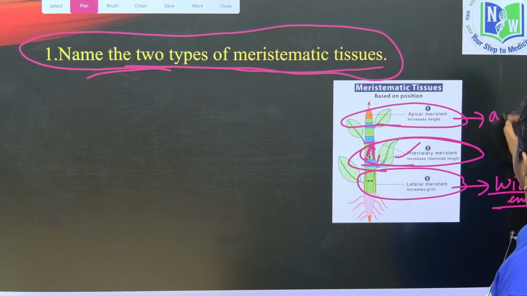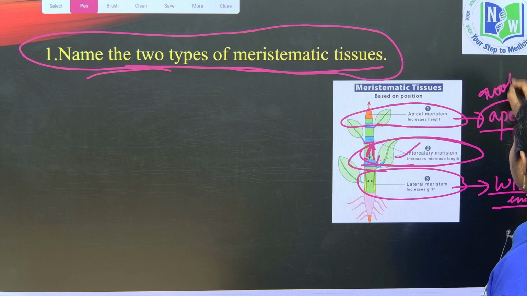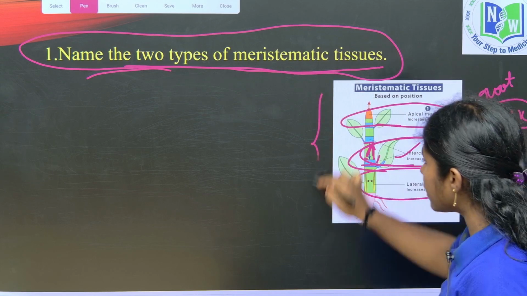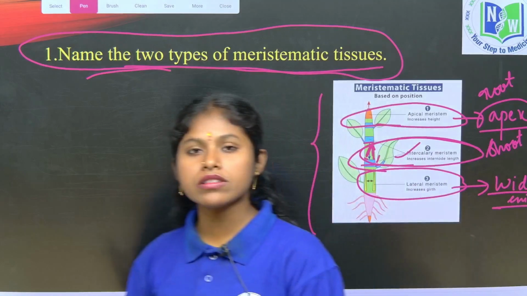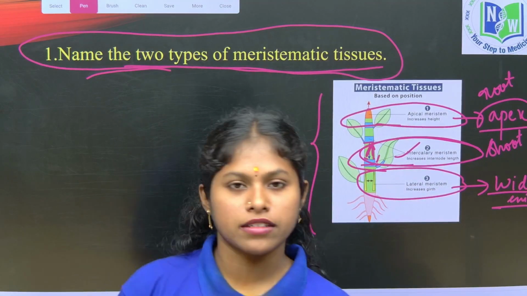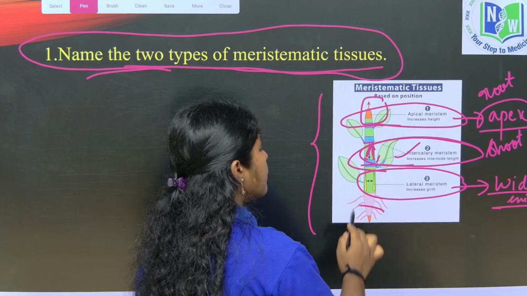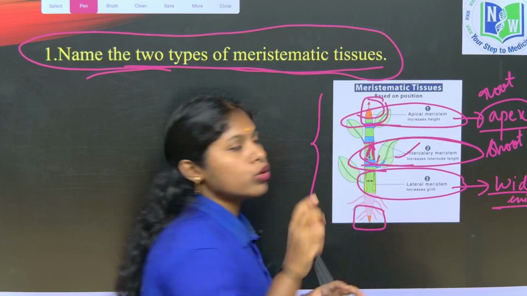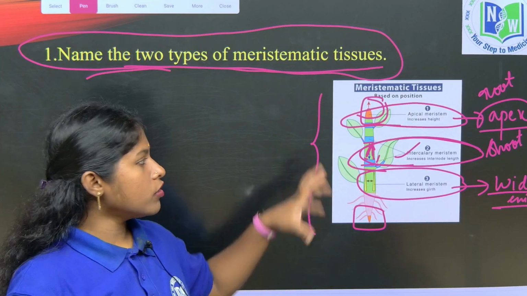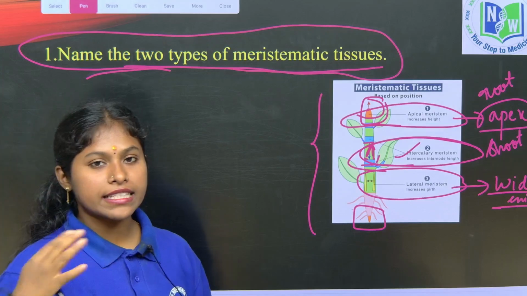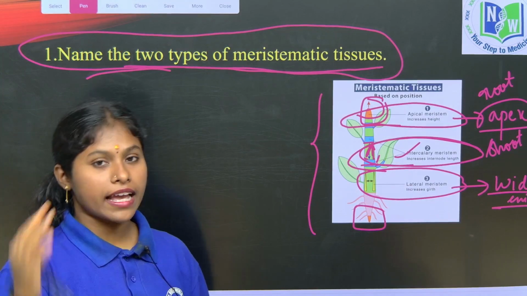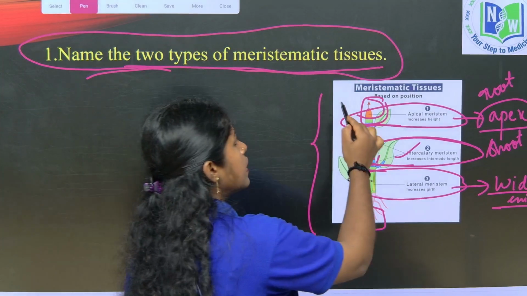It is mainly present in the apex regions of the roots and shoots, and it is involved in the primary growth of the plant. As they are present in the tips of both root and shoot, the height increases. We can see the growth in size by the apical meristem.